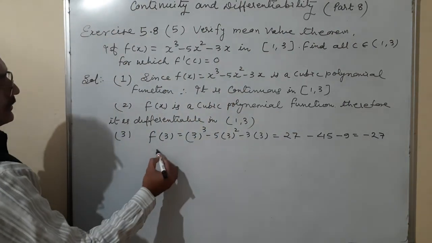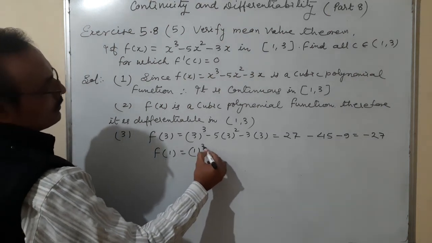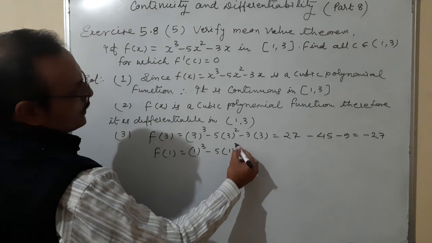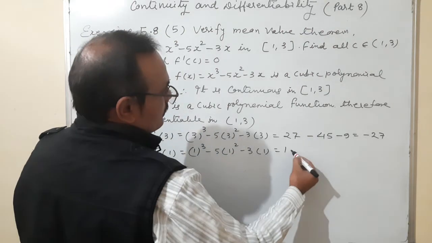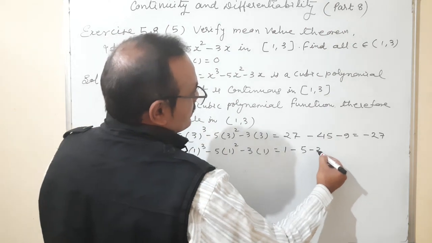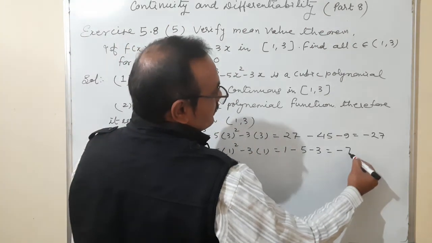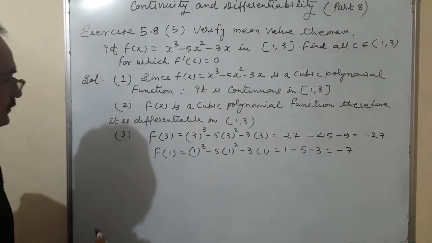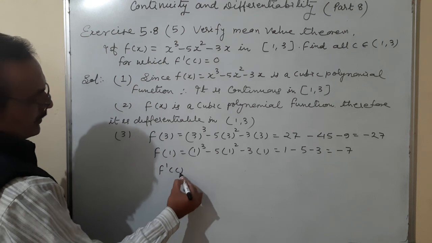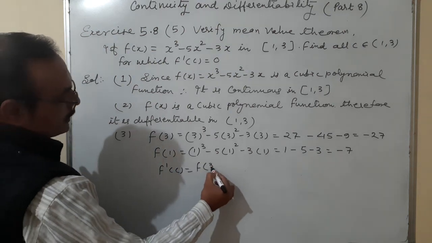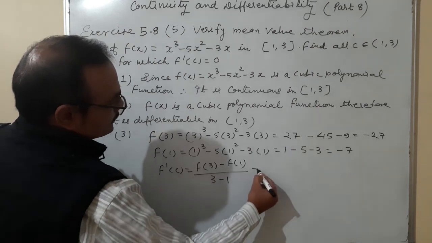Okay. F of 1 is 1 cube minus 5 into 1 square minus 3 into 1. 1 minus 5 minus 3. Minus 8 plus 1, minus 7. And f dash c is equal to f of 3 minus f of 1 upon 3 minus 1.